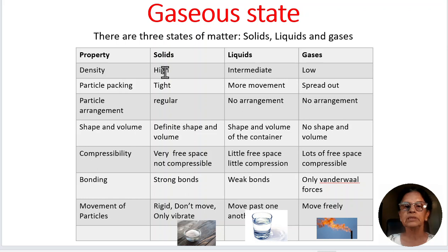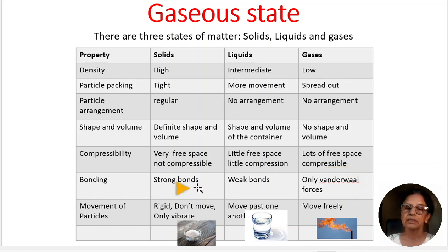Shape and volume. Solids have very definite shape and volume, whereas liquids occupy the volume of the container and the shape of the container. In gases, there is no shape and they have the volume of the cylinder in which they are kept. Compressibility. Solids are least compressible because there is very little free space among particles, and liquids are slightly compressible and gases are very highly compressible because there is a lot of space between the molecules.